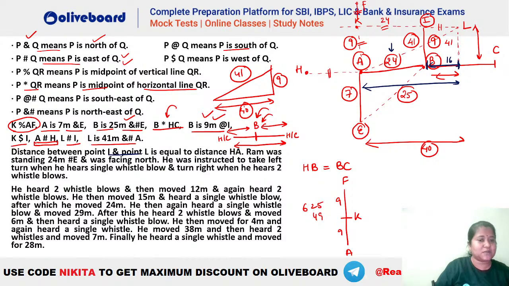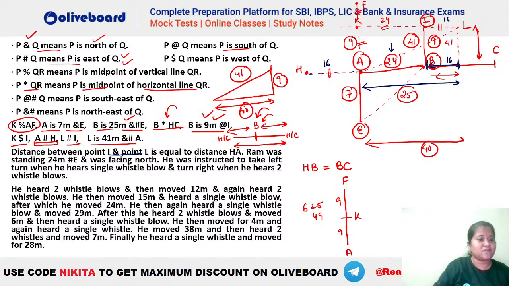Now the distance between I and L is equal to H and A. So you can see if this is 16, IL is also 16, that means you get H and A also 16. ठीक है, तो ये value भी आ गया है ना. I hope this is clear. So now you know that this HA plus AB, how much is this value? That is 24 plus 16, that is equal to 40.